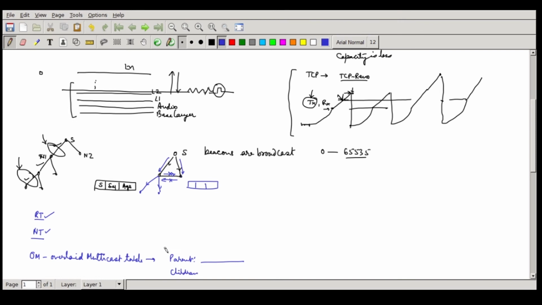So some of your neighbors may not be there in any one of them. It is possible, for example, that S will be in the parent of N2, but N1 will not be in the child list even if it is connected. Similarly, N2 will not be in the child entry of N1. There may be some other nodes like this, and this guy will only be a child of one of these two nodes, not both of them. So some of them have to be discarded.